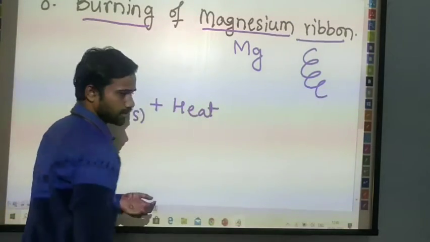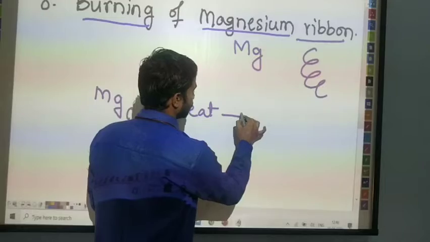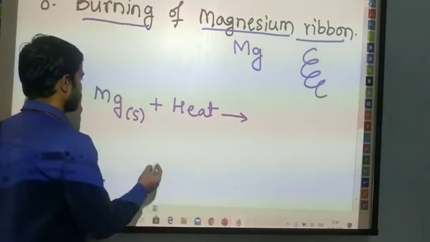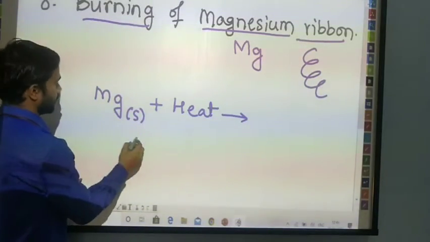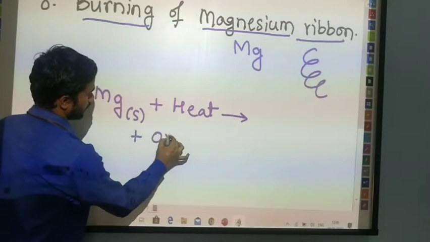If I burn it, in the presence of oxygen, because our atmosphere contains oxygen, what do we get?